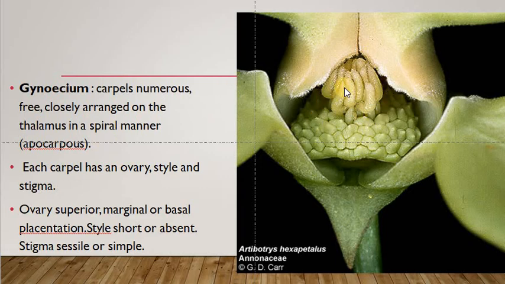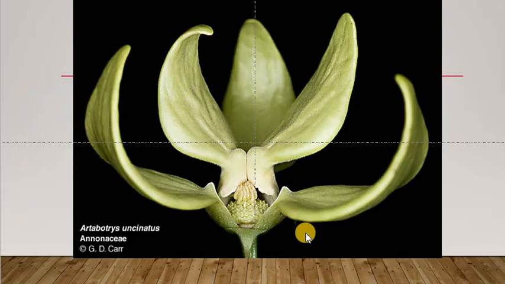They are arranged in a spiral fashion. They are apocarpous. Each carpel has an ovary, style, and stigma. Ovary is superior, marginal or basal placentation is seen. Their style, or the stalk, is short. Stigma is simple, having no modification. The tip of the carpel is the stigma. They are very simple, having no modification, no peculiar structure.